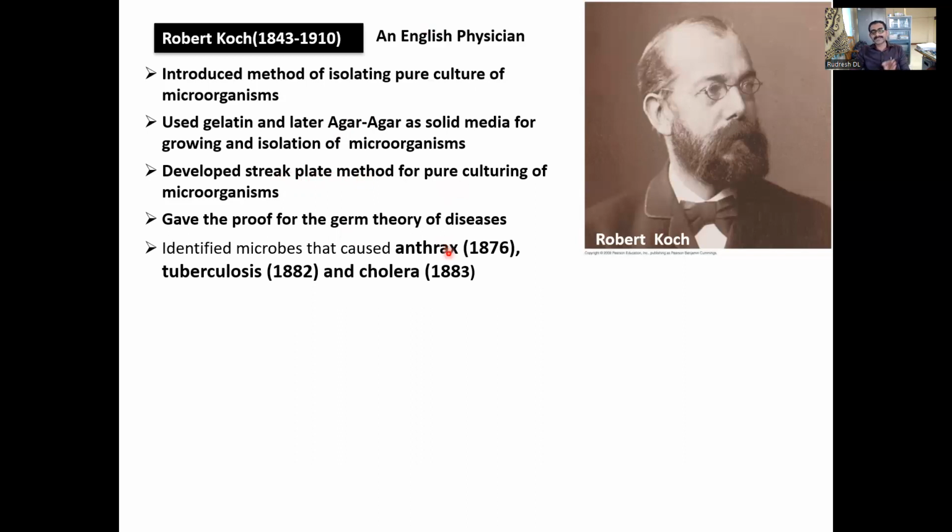I was telling you, he gave the proof for the germ theory of diseases. Louis Pasteur said that germs will cause diseases, but he didn't say that this germ will cause this disease. But that is given by Robert Koch. Robert Koch gave the proof for the germ theory of diseases. He said that anthrax is caused by Bacillus anthracis, tuberculosis is caused by Mycobacterium tuberculosis, cholera is caused by Vibrio cholerae. Like this, he has identified that these organisms will cause these diseases.